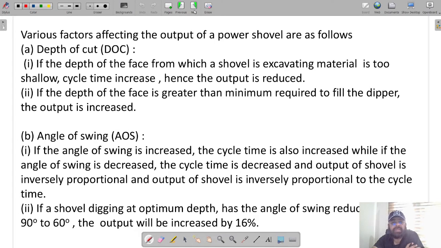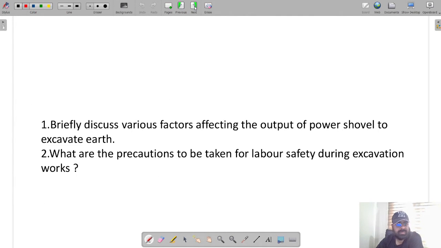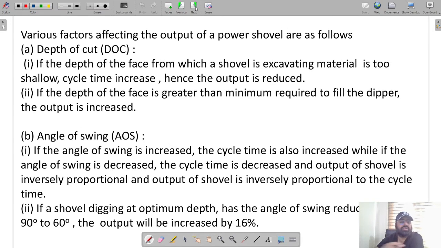Various factors affecting the output of the power shovel are as follows. There are several factors which affect the output of the power shovel. First is the depth of the cut. If the depth of the face from which the shovel is excavating the material is too shallow, cycle time will increase, hence the output will be reduced. If the depth of the face is greater than the minimum required to fill the dipper, the output will be increased. The second factor is angle of the swing.